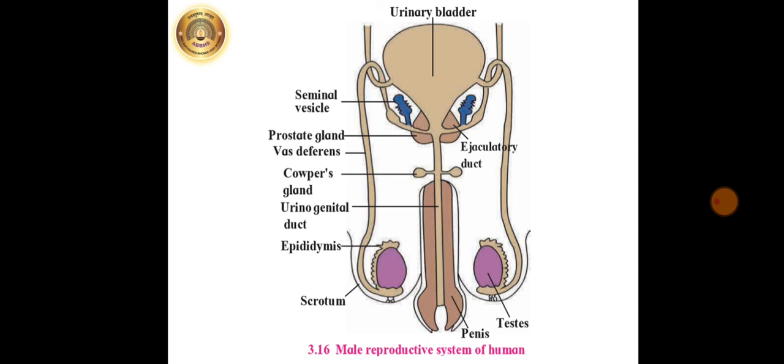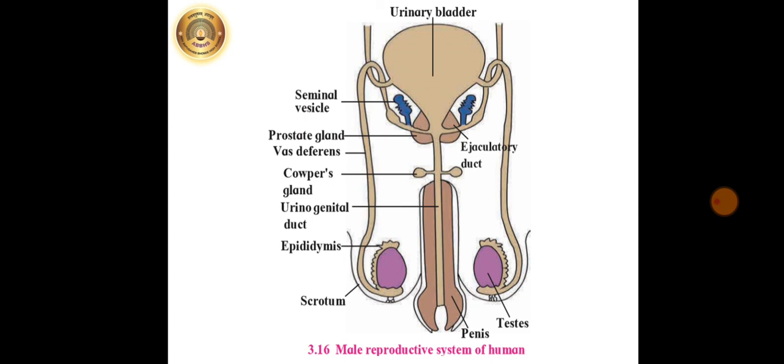The sequence of those tubules is: testes, vasa efferentia, epididymis, vas deferens, ejaculatory duct, and urinogenital duct. As the sperms are pushed forward from one duct to the next, they become mature and able to fertilize the ovum.